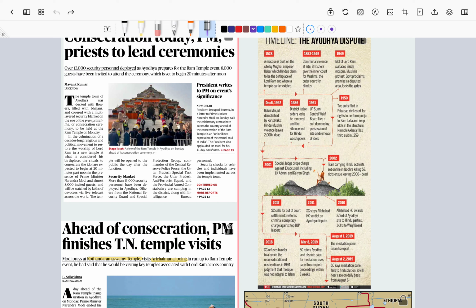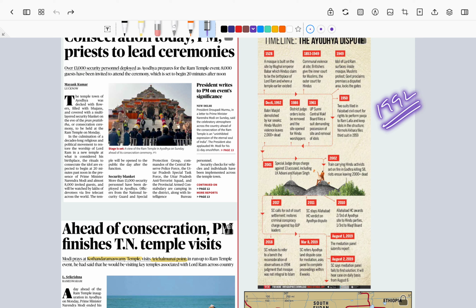Right, now by the year 1986, many cases had been filed. The cases were already continuing. The district magistrate at that time, K.M. Pandey, ordered that the gates that were closed for the Hindus should be opened and prayer should be allowed. Right. This created a wave of sentiments across the country.